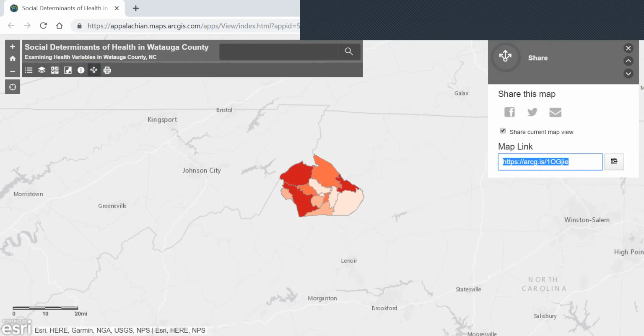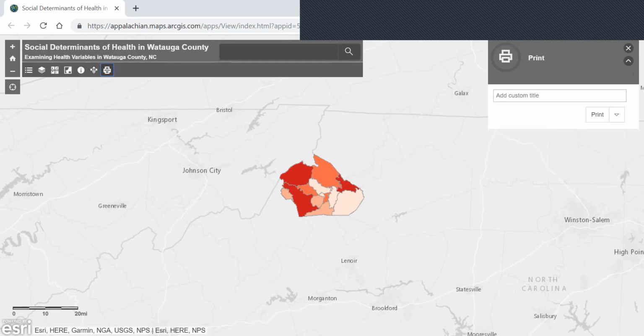The next option is the share option. So you have these choices for social media sharing or sharing in general. Here's a link to the map. Here's a print option.